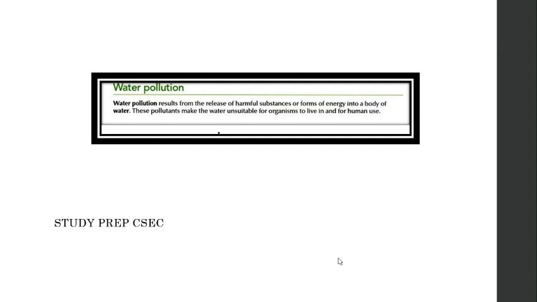Water pollution results from the release of harmful substances or forms of energy into a body of water. What we're basically trying to say is that anything that you put in the water that negatively affects aquatic and human life is defined as water pollution. Let me just repeat that again. Any negative externalities that you place in the water that negatively impact the human race or aquatic life is defined as water pollution. At least that's my own personal definition in the most unilateral of senses.